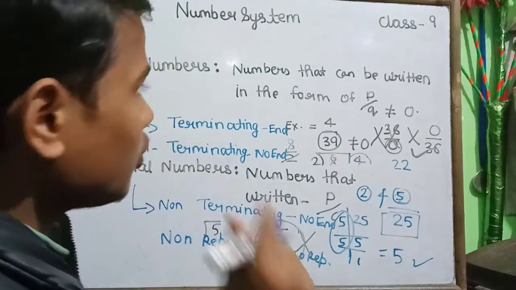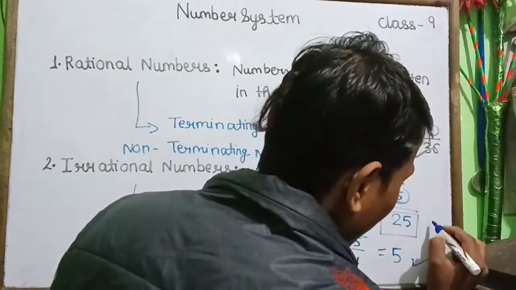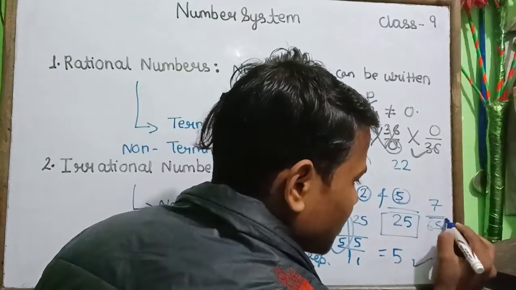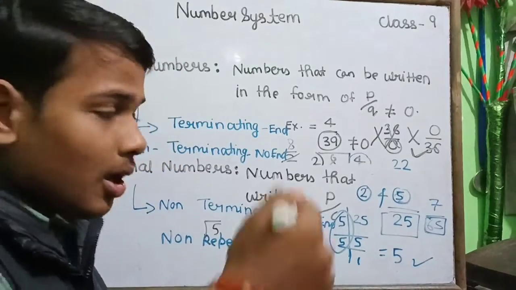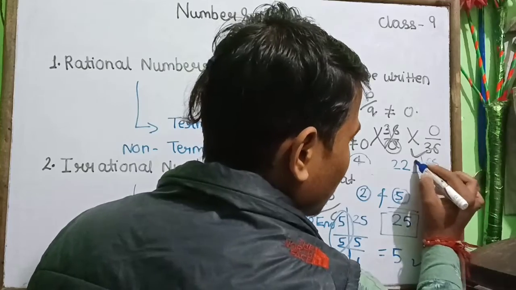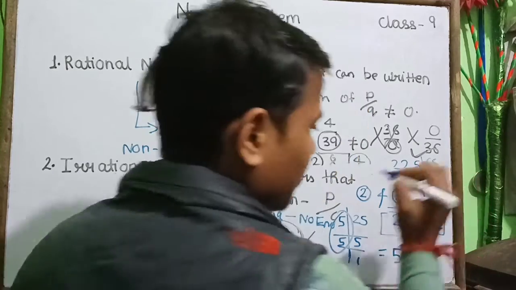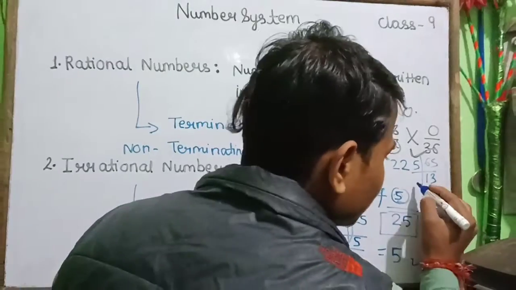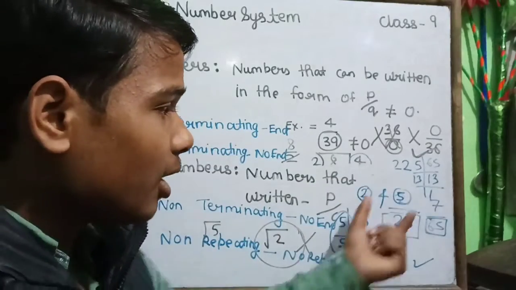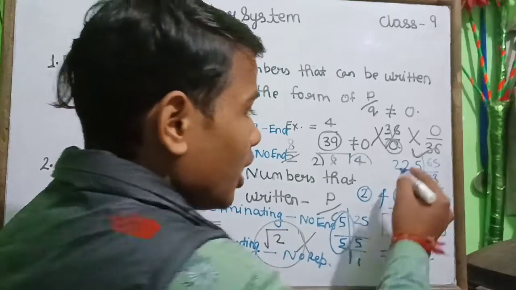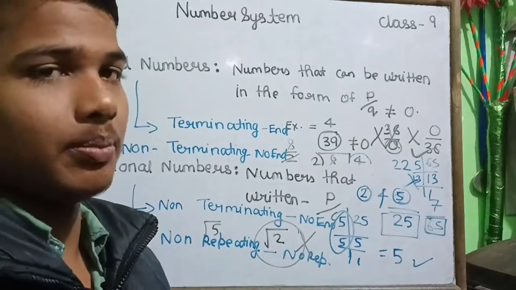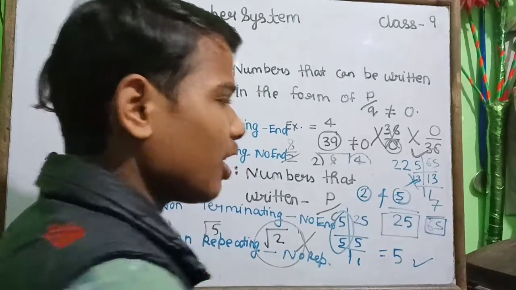One more example I will tell you for your better understanding. Here you can take 65, and this 65 is the denominator. When we take the factors of this, here you take 5, 1 5, 5 3 15, 13 1 13. But is it terminating or non-terminating? It is not terminating because it has not only 5 as a factor, it has 13 also.